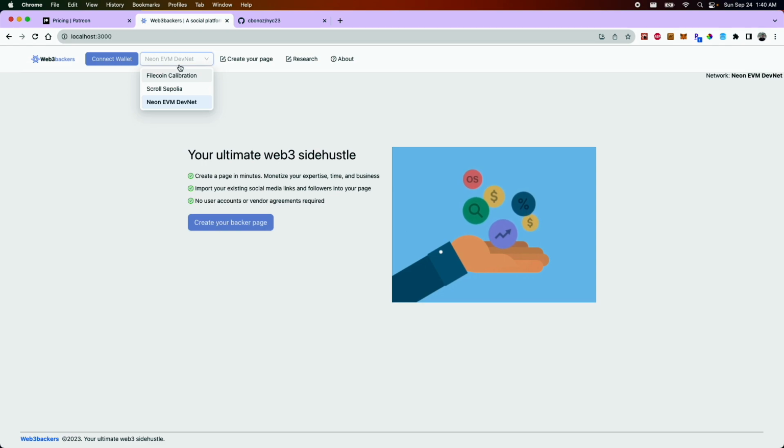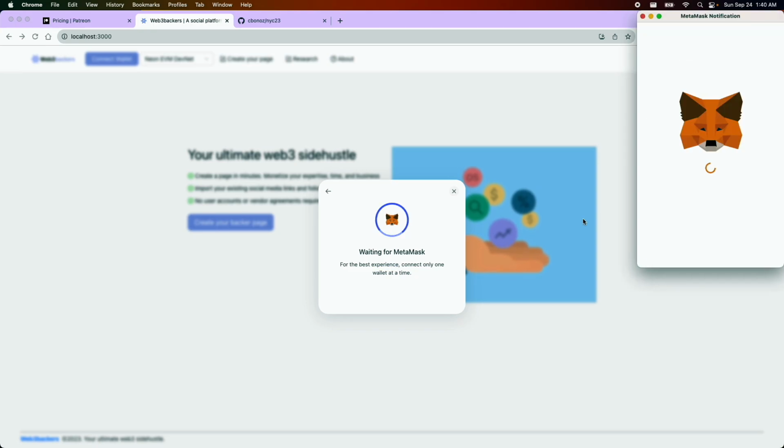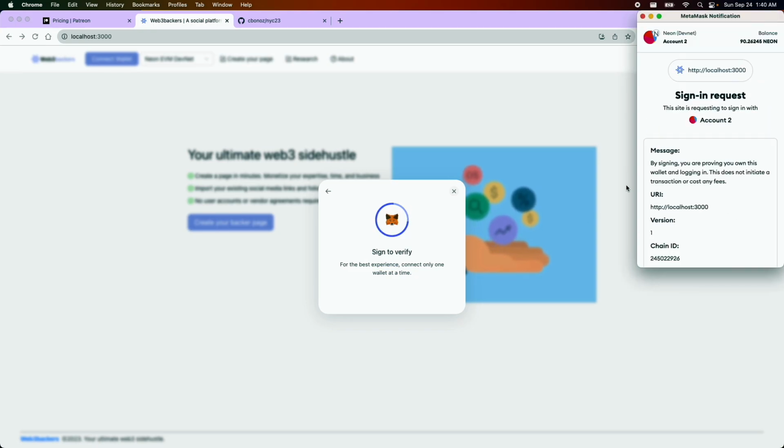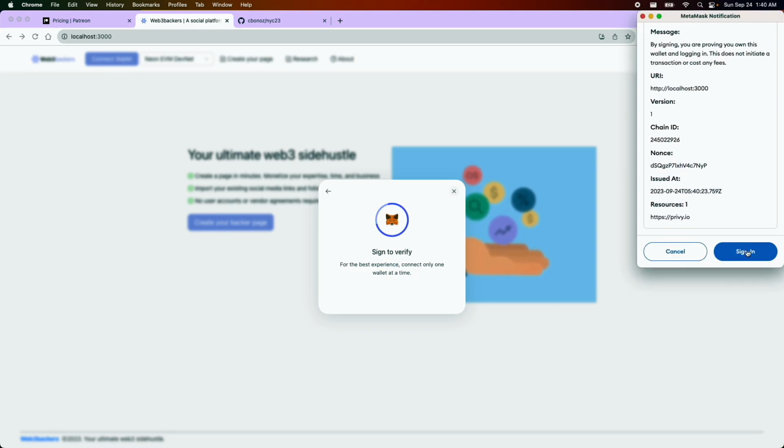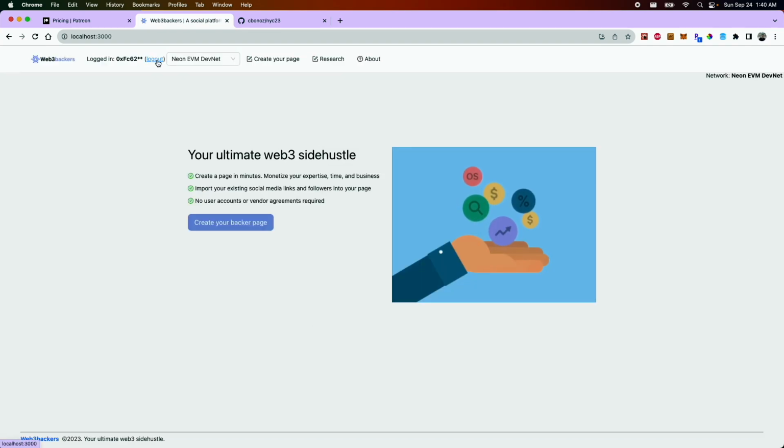Now, the way Web3backers works is you come in and you can select from one of a few different L1 or L2 networks, or could be added in the future, and you connect your wallet. We have preview set up, and we use this for ease of experience. When you sign in, it takes a couple moments, and when that completes, you're now connected to the application.